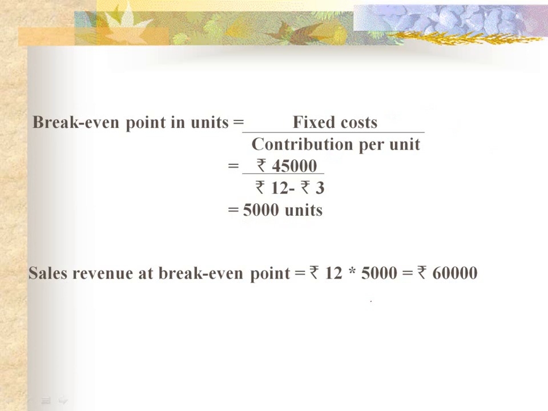If we want to calculate break-even point in volume, that means sales revenue at break-even point, we can multiply selling price with the break-even units, that is 5,000. Selling price is rupees 12. So the volume, or sales revenue, comes to be 60,000. When the sales revenue is 60,000, there would be break-even point.